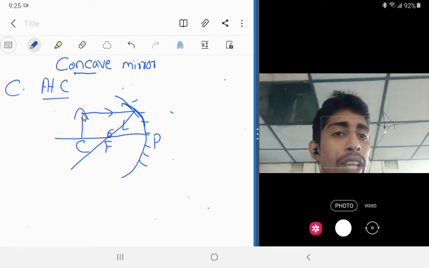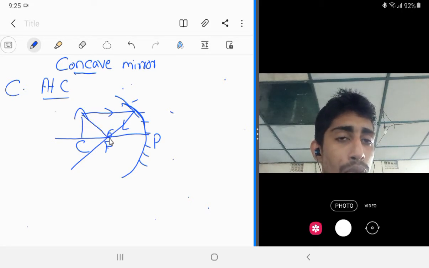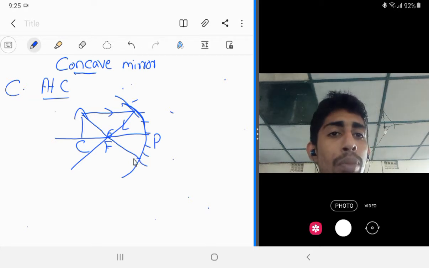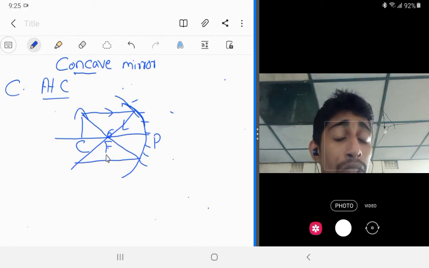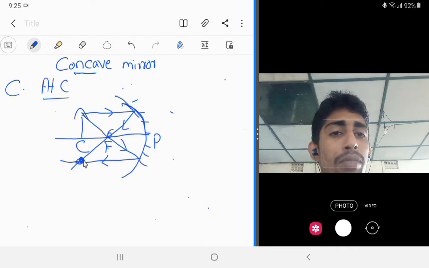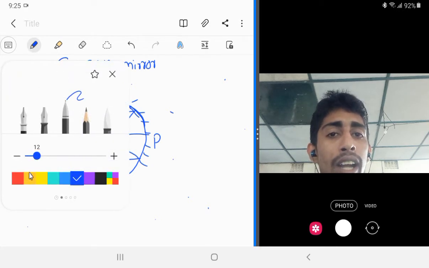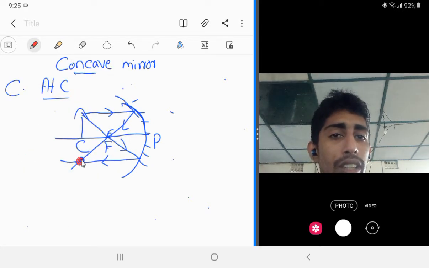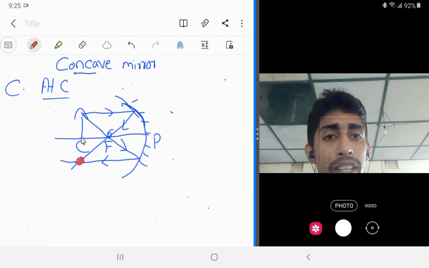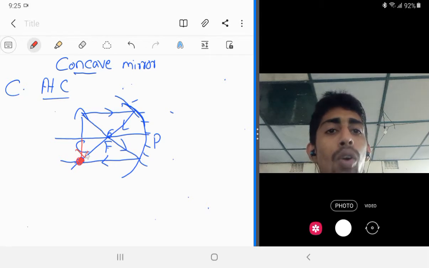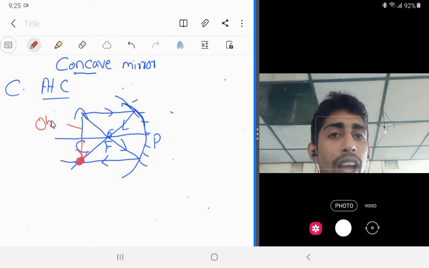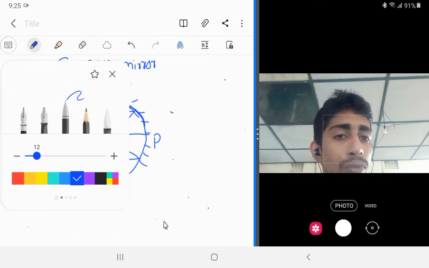Then the light rays which are passing through the principal focus after reflection will become parallel to the principal axis. So you can see here that both the light rays are converging at this point, correct? So which means that we will get the image of the object. This is the object and this is the image. Okay, so we have to study the characteristics of the image.